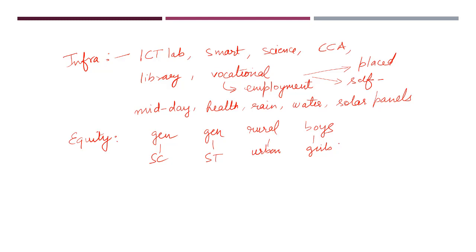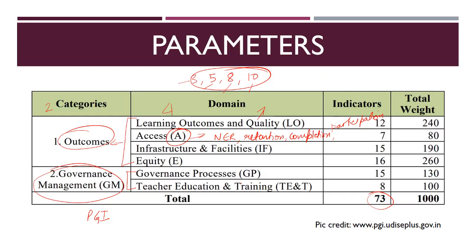But one major aspect of equity is that we measure children with special needs and the infrastructure which is friendly to them. For example, the children with special needs, how many schools have ramps to make the school accessible for such students? How many schools have friendly toilets for such students? These are the basic things which are measured in equity.